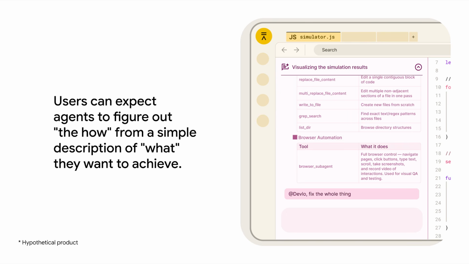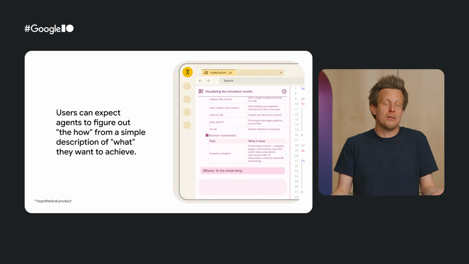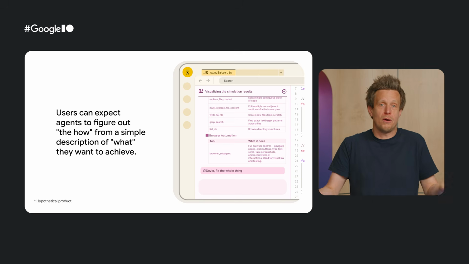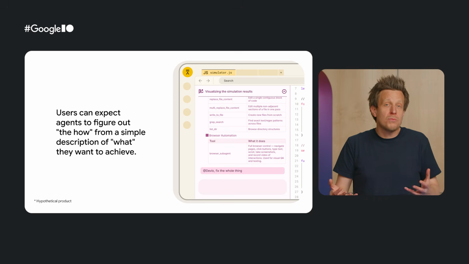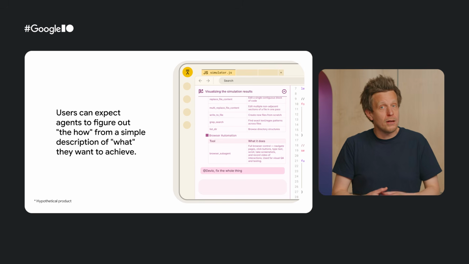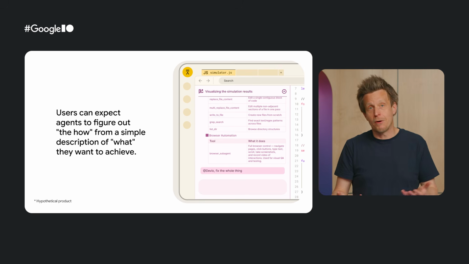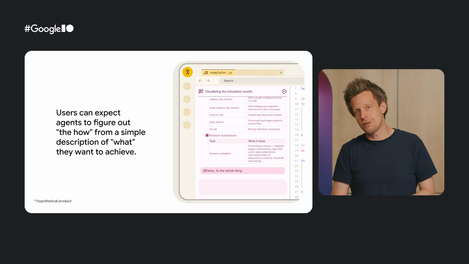In contrast, we have managed deterministic AI systems by prescribing the specific actions, the how, especially if we don't yet trust them to navigate ambiguity or infer intent. In agentic workflows, it's reasonable for users to assume that the AI will figure out the how from a simple description of what the user wants to achieve. This description might even include the why, which when read by a human would empower iterative and collaborative explorations.